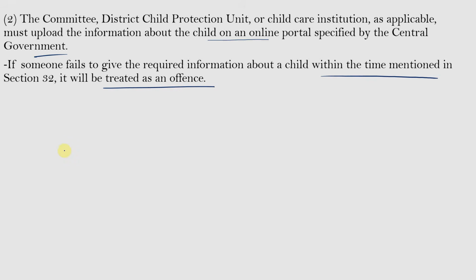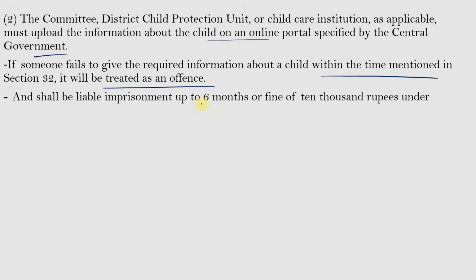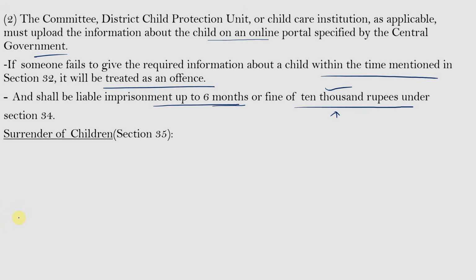So as we have understood, if any child is found to be an orphan or abandoned, and the person who finds the child neglects to report about the same to any of these authorities, it shall be treated as an offense, and they can be punished with imprisonment up to 6 months or a fine of rupees 10,000. If any person neglects to inform about the child within that time limit, that is within 24 hours, they can be imprisoned for 6 months, or they shall be liable to pay a fine of rupees 10,000 under Section 34. And the next section deals with the surrender of children.